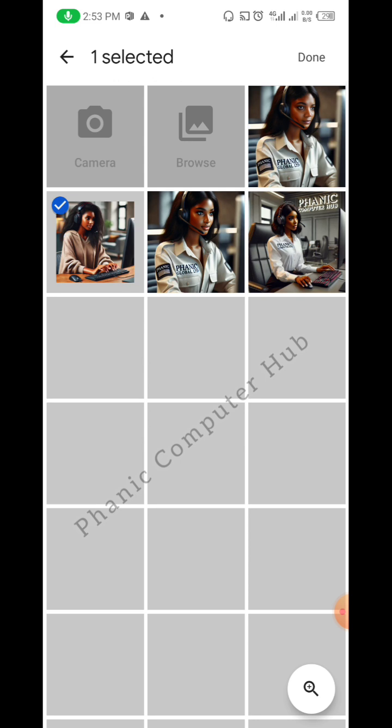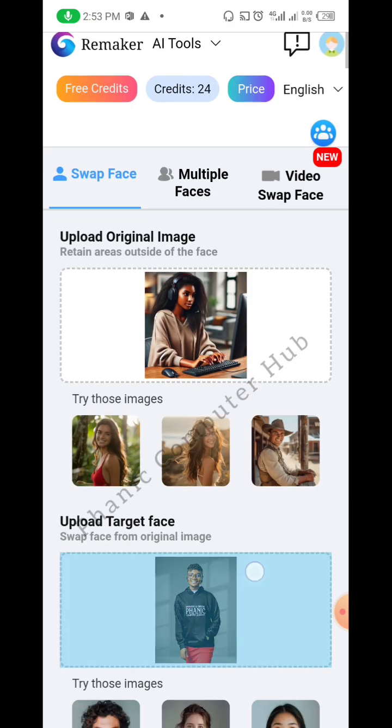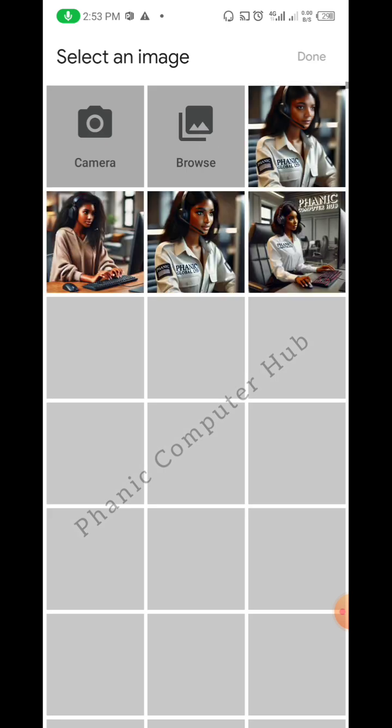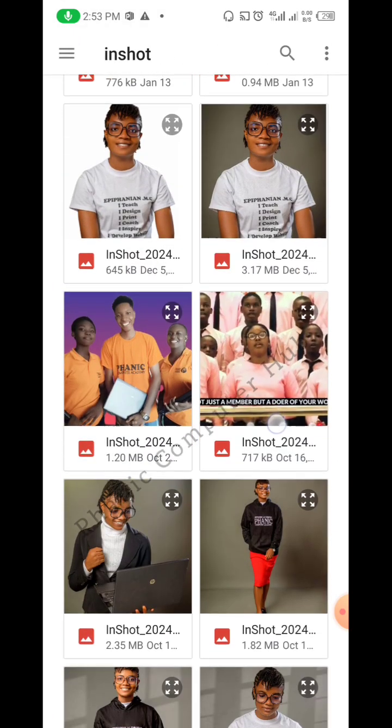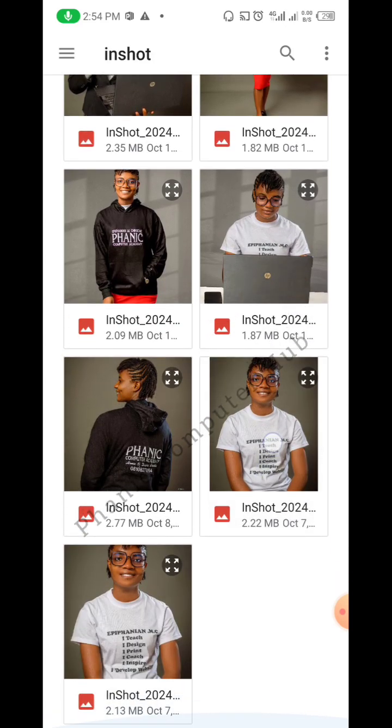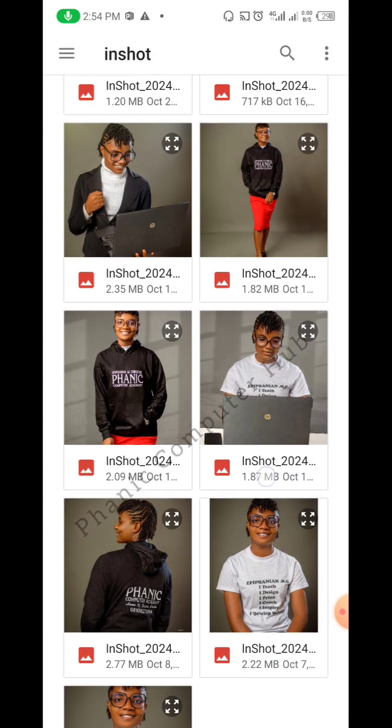Or should I select this? Okay, let me select that one. Click OK. Then come here. Let me replace this photo. Let me use another one. These my pictures are so sharp. They are so sharp.